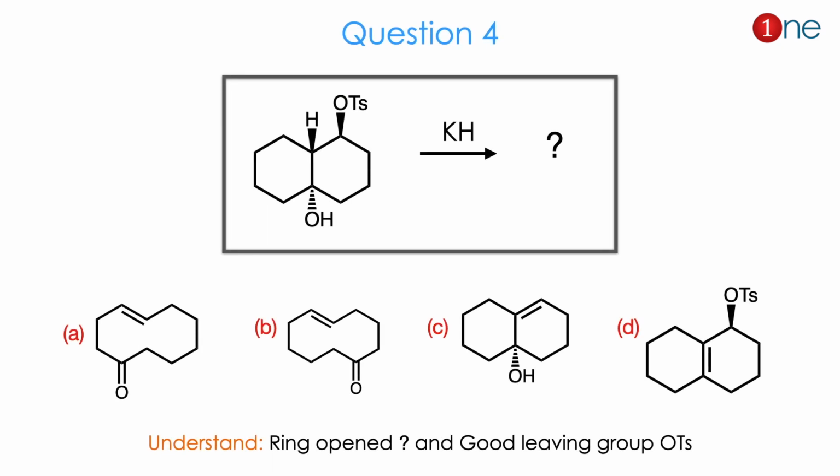Then the question number 4. The starting material is a fused system where OTs and OH are trans to each other. OTs is above the plane and the alcohol is below the plane. You are using the strong base KH. They ask you to guess the product. The options are whether ring opening occurred or not, or alkene formation occurred or not, or simply OH elimination. Here you have to understand the ring opening possibility as well as that a good leaving group, OTs, is here. Tosylate is a good leaving group.